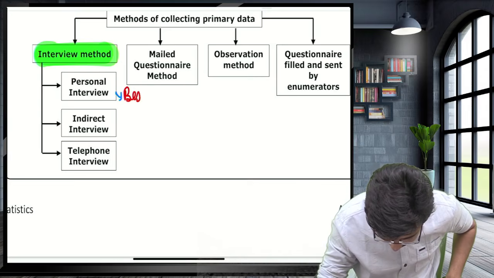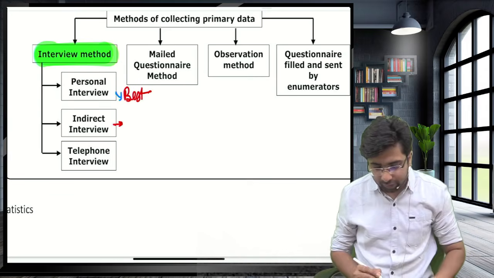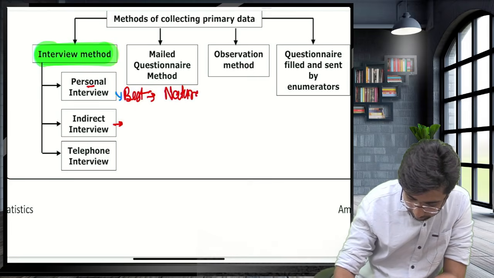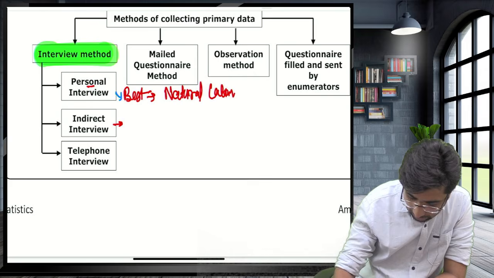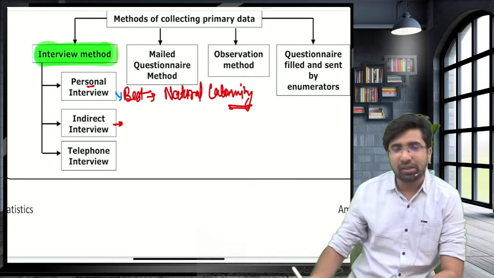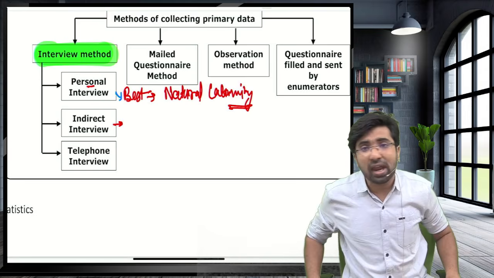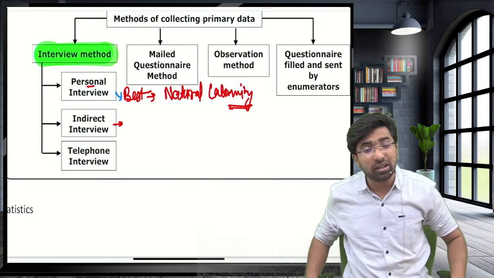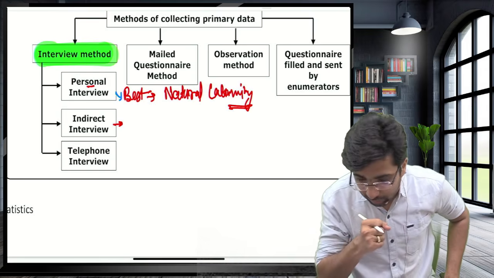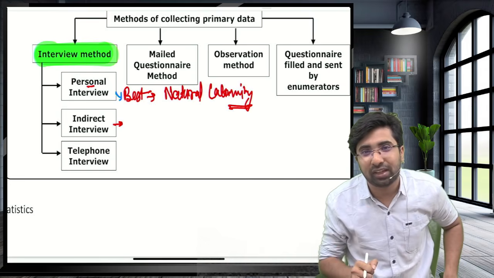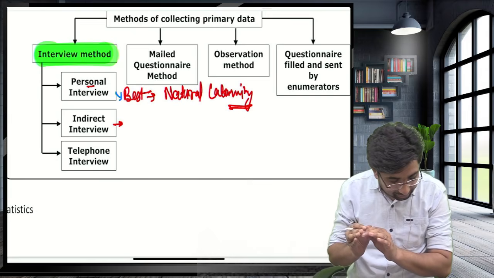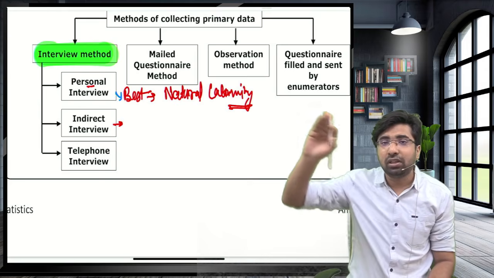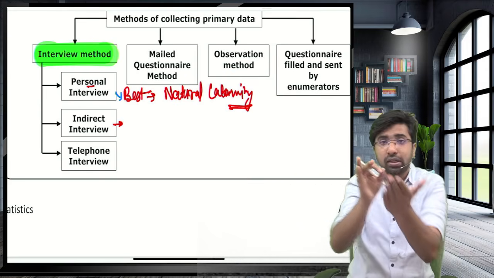Guys, the personal interview is preferred in case of natural calamity. Natural calamity means the act of God, not the act of human. In the act of God, guys, it is best to conduct the personal interview. It's not like someone has died and you ask, oh, you died? How? Earthquake? No, it's not like that. It's like conducting a personal visit where the earthquake has happened and collecting the data.